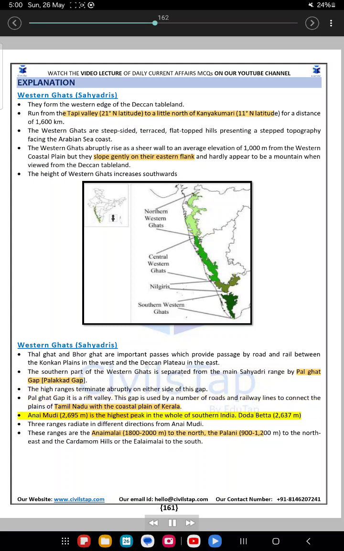Anaimudi, 2,695 meters, is the highest peak in the whole of southern India. Dodabetta, 2,637 meters. Three ranges radiate in different directions from Anaimudi. These ranges are the Anamalai, 1800-2000 meters, to the north, the Palani, 900-1200 meters, to the northeast, and the Cardamom Hills or the Elamalai to the south.